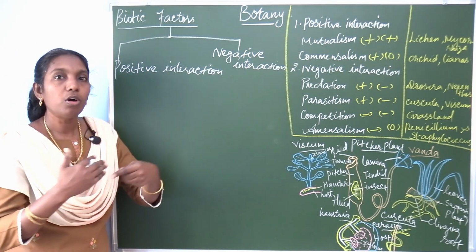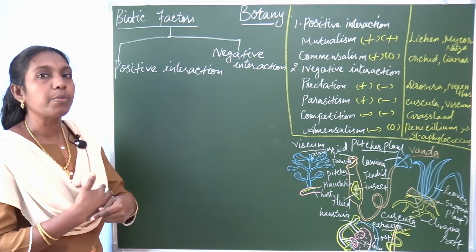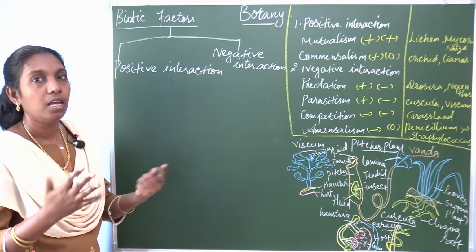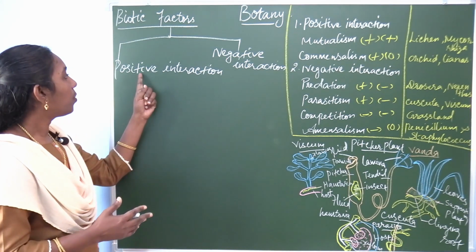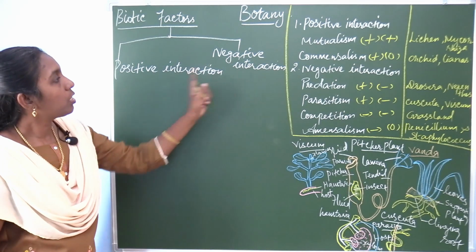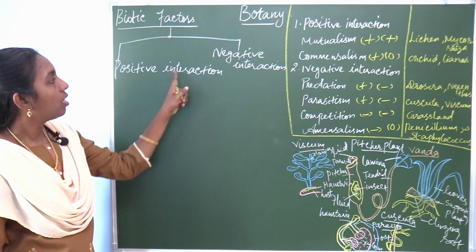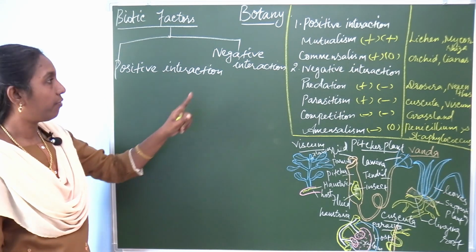Positive interaction is a symbiotic relationship where both are benefited and there is no harm at all.